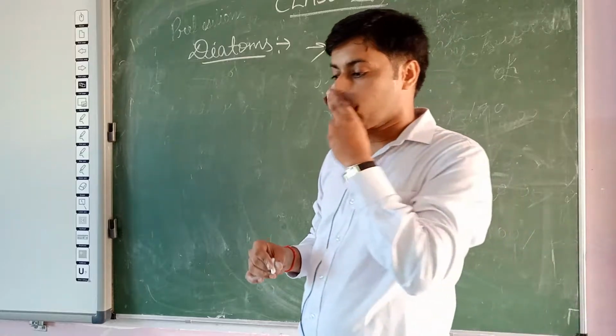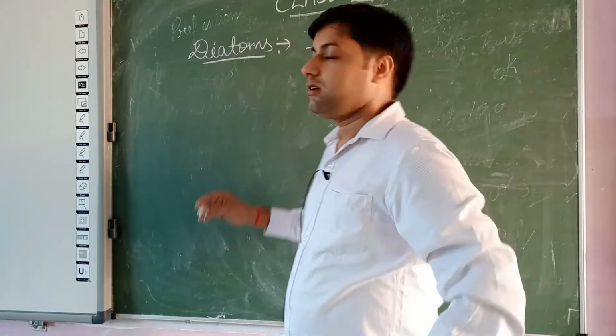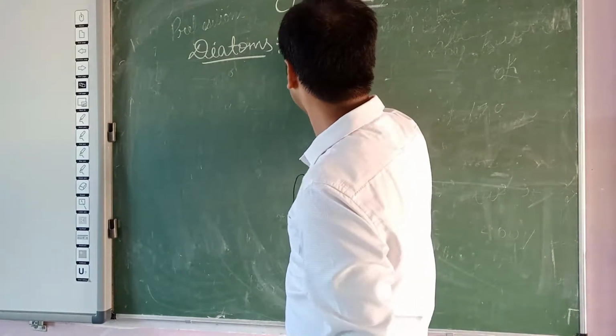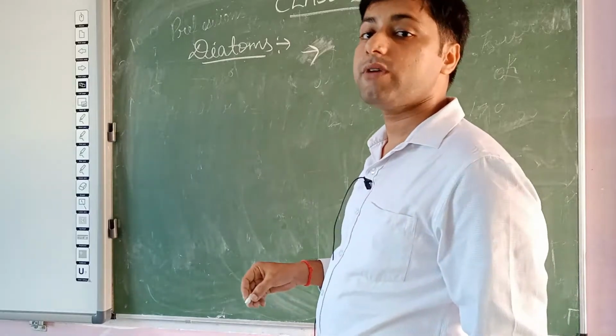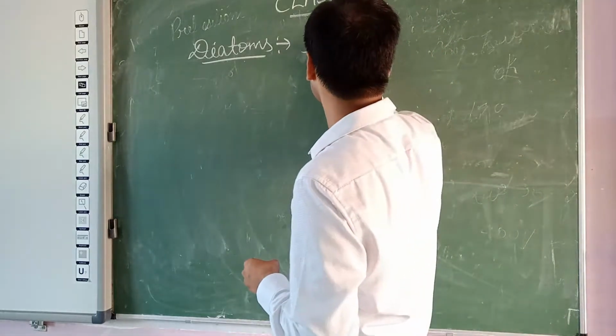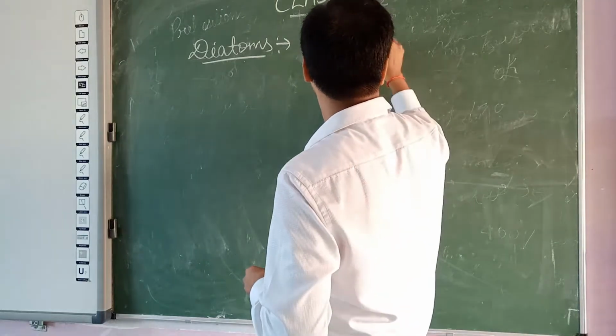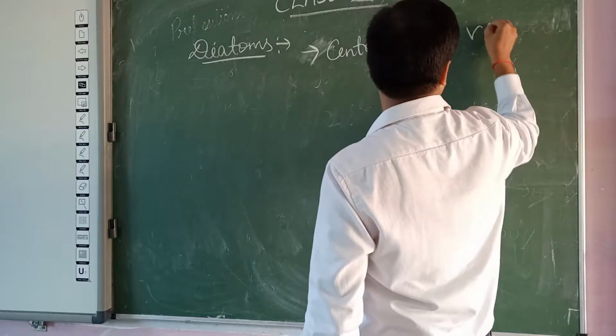And commonly in case of diatoms, a central large vacuole is present. This is another characteristic feature, the presence of a central large vacuole.